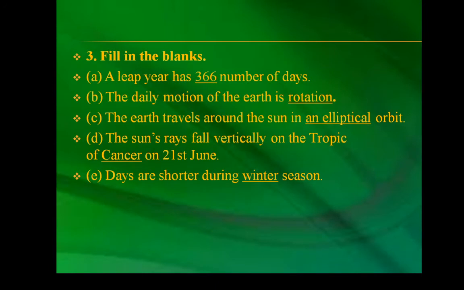Fill in the blanks. A leap year has dash number of days, 366. The daily motion of the earth is dash, rotation. The earth travels around the sun in an dash orbit, elliptical. The sun's rays fall vertically on the tropic of dash on 21st June, Cancer. Days are shorter during the dash season, winter.